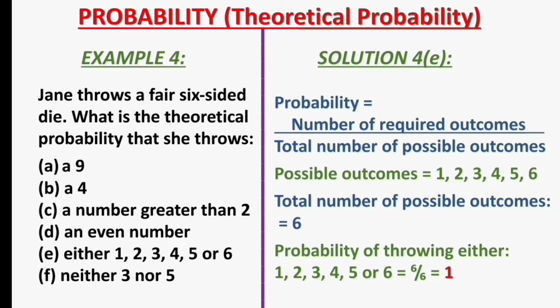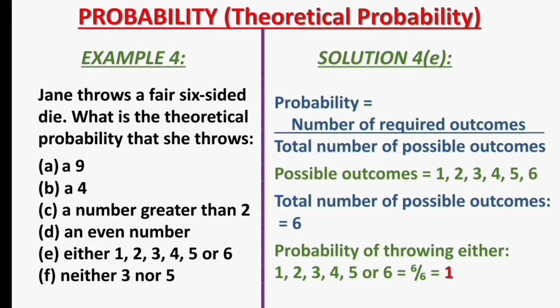The probability of throwing either 1, 2, 3, 4, 5, or 6 is 6, representing the number of required outcomes, divided by 6, representing the total number of possible outcomes. That gives the probability to be 1. In other words, it is certain to throw either 1, 2, 3, 4, 5 or 6 in a fair 6-sided die.